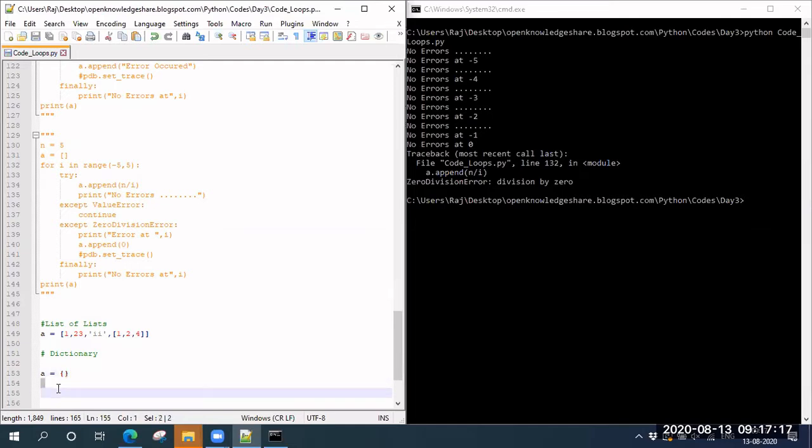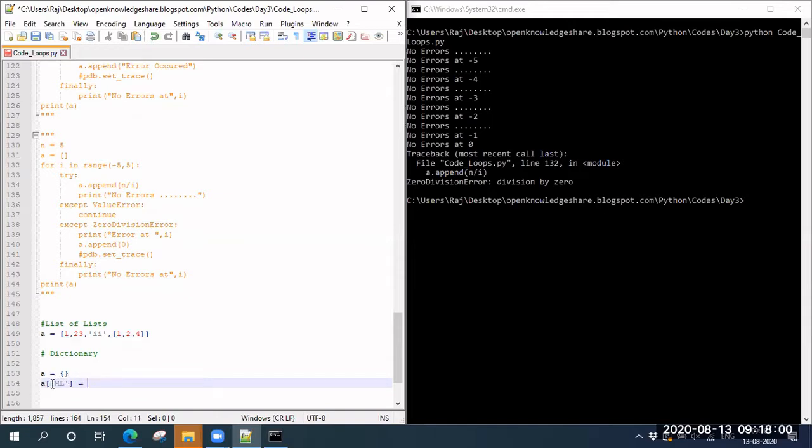So how we are going to use it: a dictionary is actually similar to a list, but one difference here is that in a list we are using indices like 0, 1, 2, 3 to identify the elements in it, right? But in a dictionary you can give your own keys. In the sense, whatever index here like 0, 1, 2, 3, here you can define your own things. Let me give you something. Let me give ML. I'm telling you, usually we have something like a of 0, right?